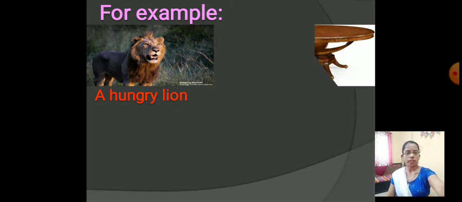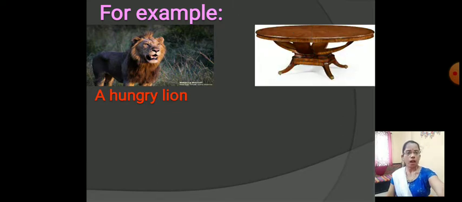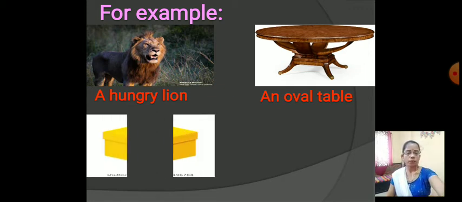It means the noun lion is described by how he is, hungry. Hungry is the adjective. An oval table. From the example, oval is the adjective.